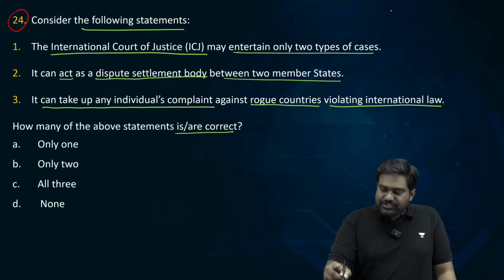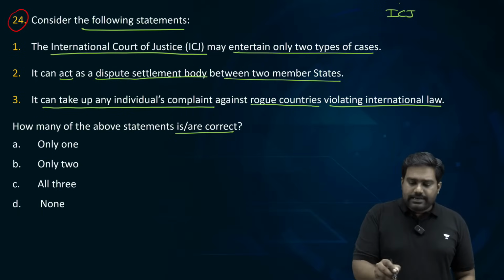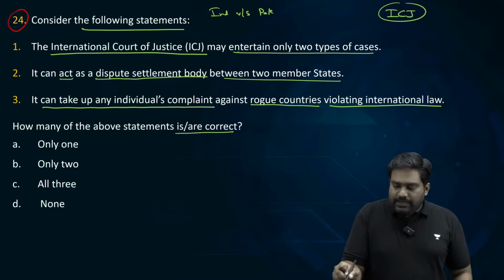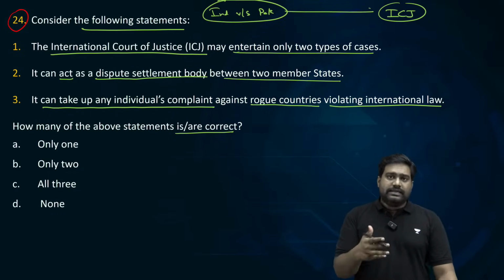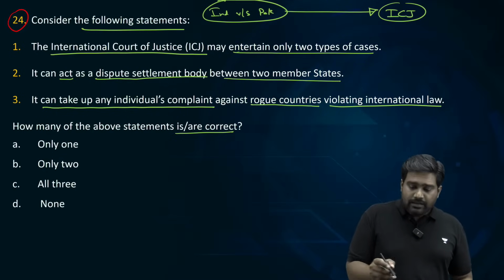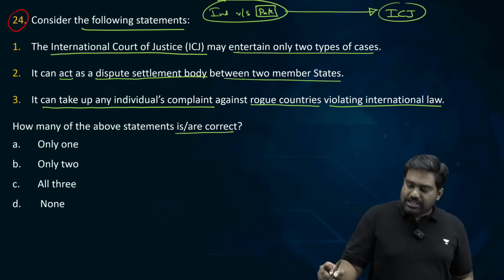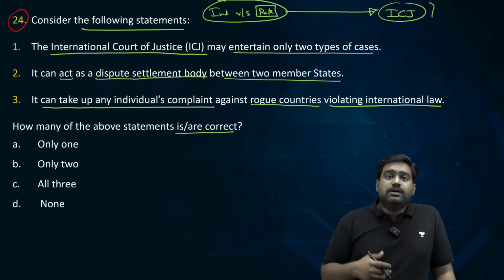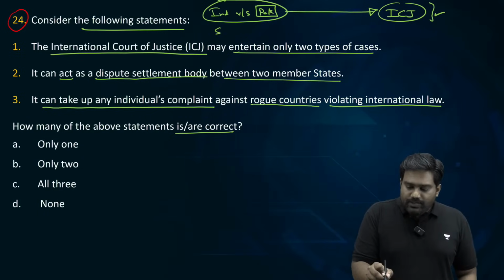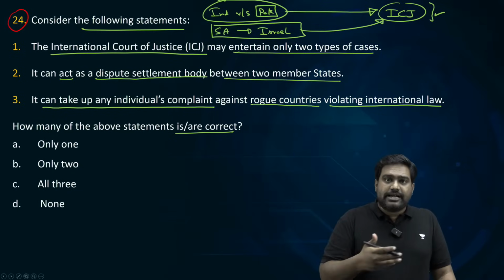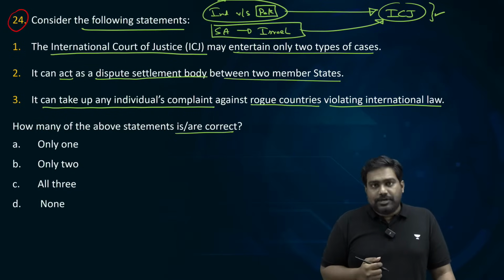ICJ is another topic which is extremely important for us, because recently India-Pakistan fought a case at ICJ when an Indian national, Kulbhushan Jadhav, was arrested by Pakistan on charges of espionage and terrorism, and he was delivered the death penalty. India filed a case against Pakistan approaching ICJ, and we brought a stay order against the death penalty for Kulbhushan Jadhav. And also, South Africa has dragged Israel to ICJ and filed a case of genocide. It has alleged that Israel is committing a genocide in Gaza against the Palestinian population.